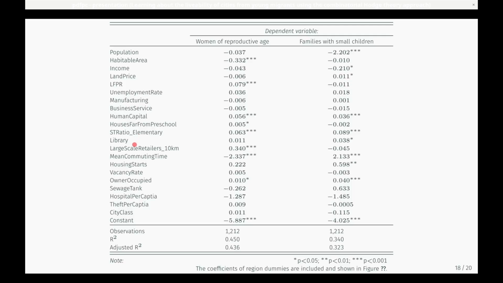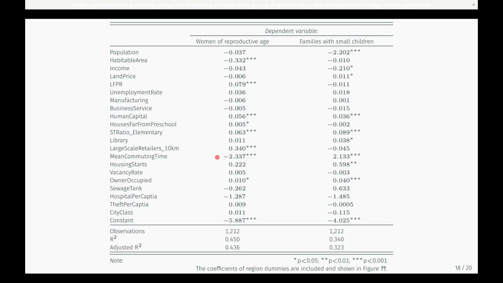The mean commuting time was significant, but had different signs for the two groups. A negative sign for women of reproductive age means they prefer a closer municipality to their workplace. On the other hand, it was positive for families with small children, and it means they prefer a more distant municipality. This is consistent with the observed preference in previous slides.